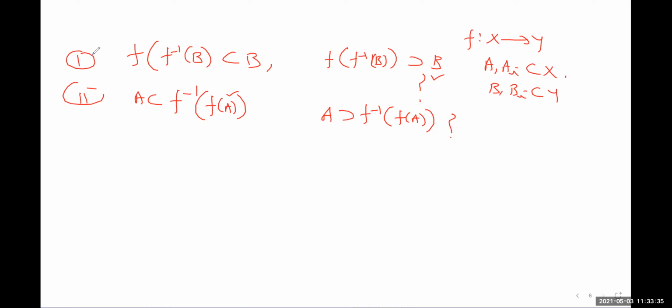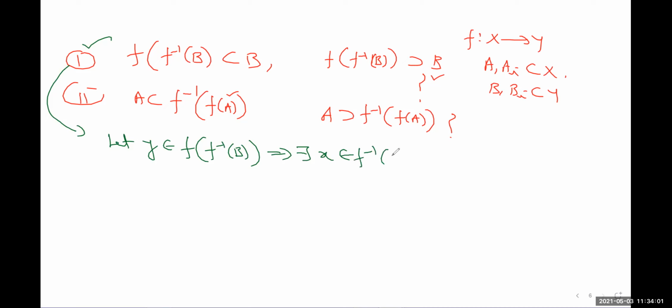So let us do the first one, how to show this containment relation. Suppose y belongs to f of f inverse of B, set theoretic direct image of set theoretic inverse of B. As per the definition, if y belongs to f of f inverse B, there must exist some x. Just use the definition of direct image. There exists some x belonging to f inverse B such that y is equal to f(x).